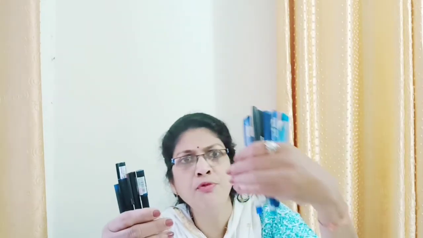Now mother gave 5 pens to Soham. She gave Soham also 5 pens. 1, 2, 3, 4 and 5. So she gave Soham also 5 pens. Mother gave 5 pens to Sania and 5 pens to Soham. Now how many pens are there in all? In all, how many pens?